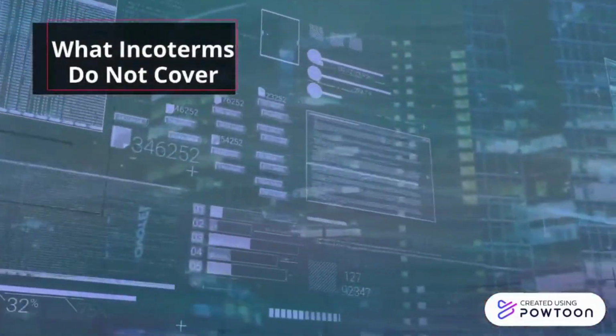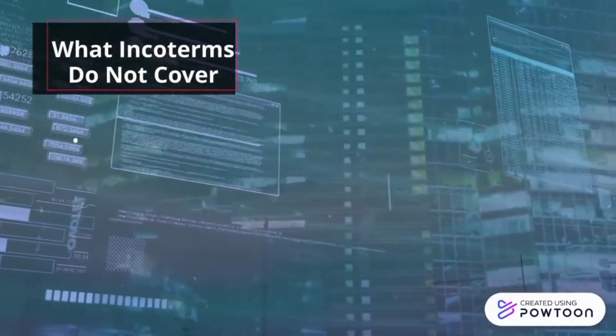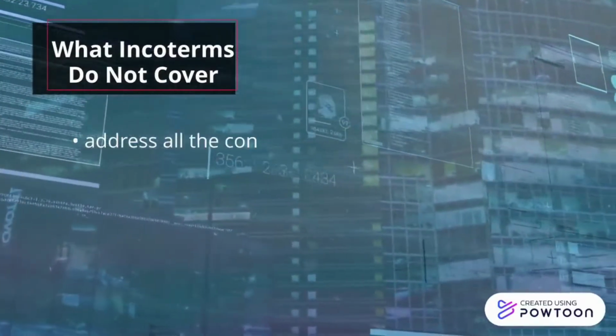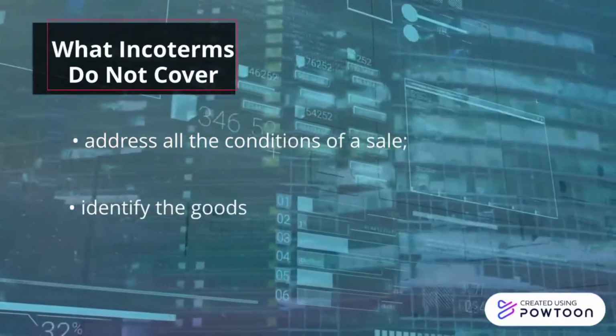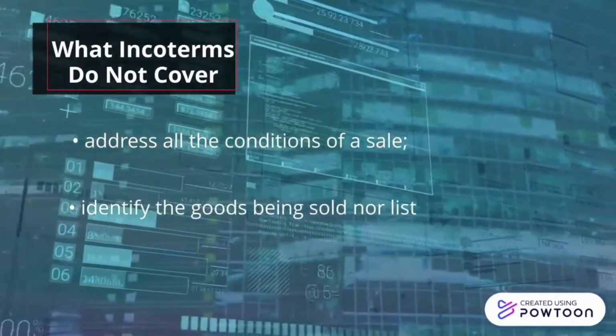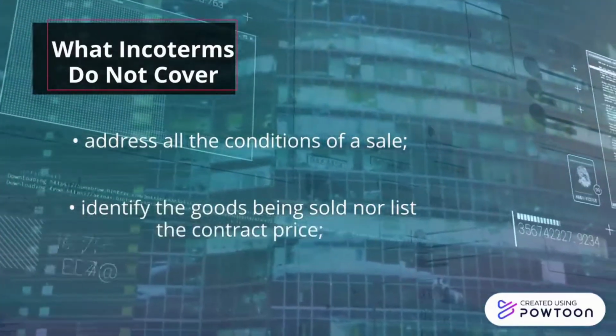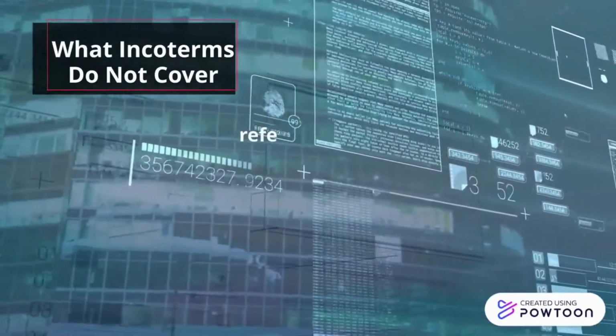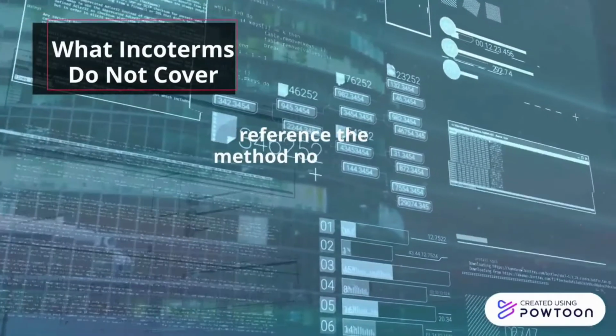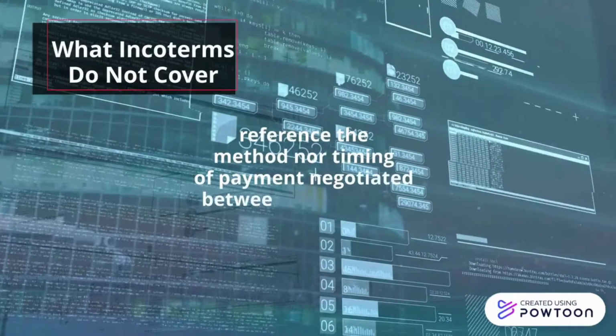Incoterms do not cover the following. The first one is address all the conditions of a sale. The second one is identify the goods being sold, not list the contract price. The next one is reference the method, not timing, of payment negotiated between the seller and the buyer.